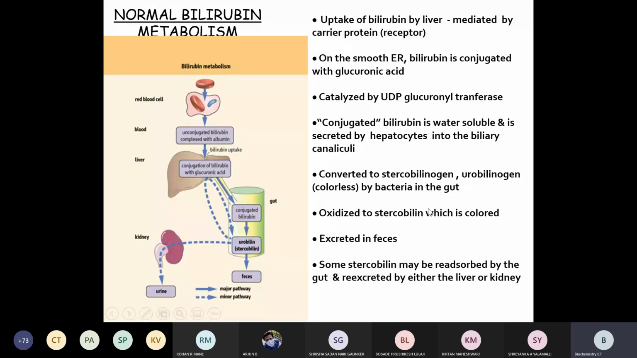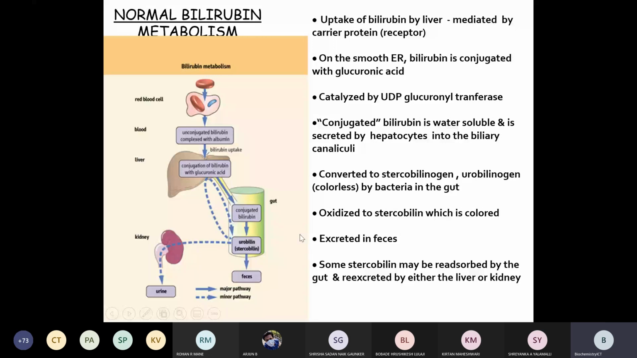Stercobilin is a colored pigment, and due to that it gives the brown color to the feces, right? And some of the stercobilin can be reabsorbed by the gut and again re-excreted by either the liver or the kidney. The kidney excretes it through urine, forming urobilin, right?